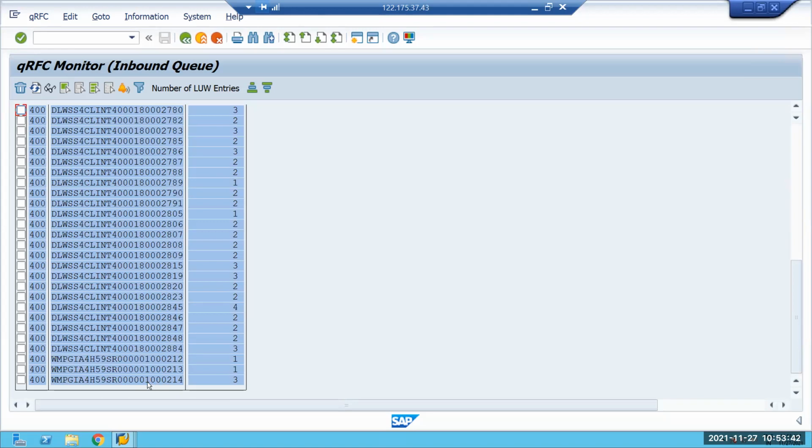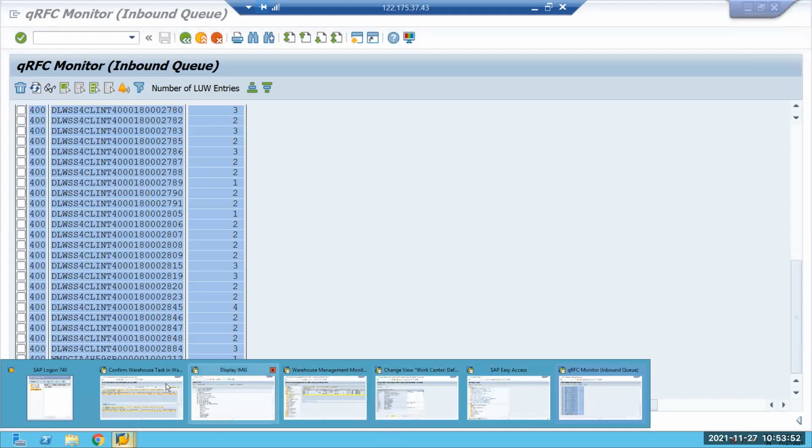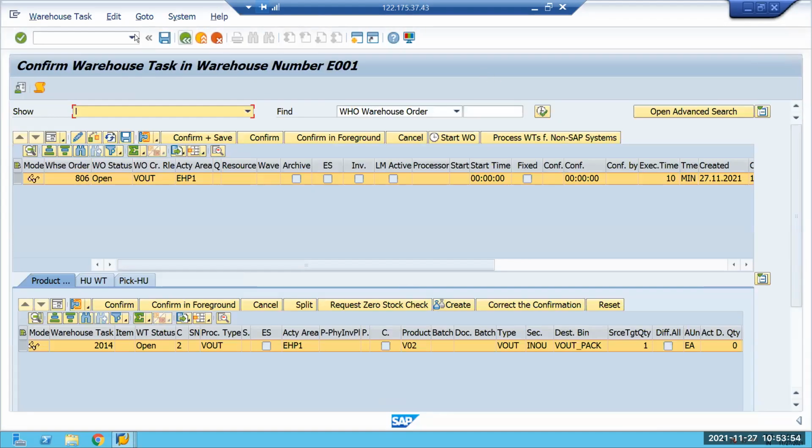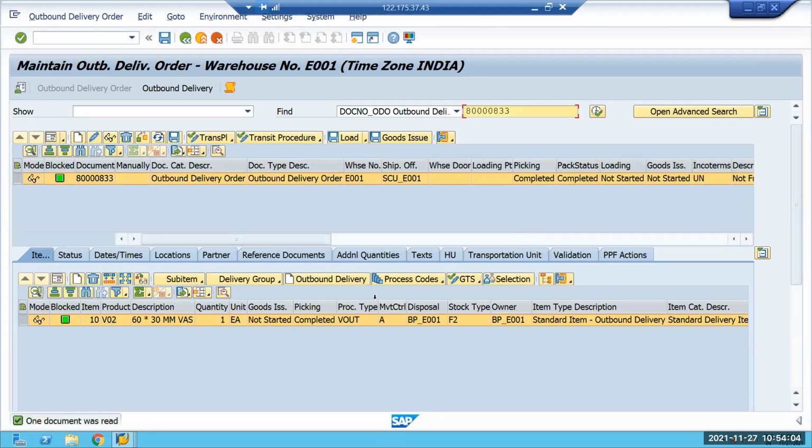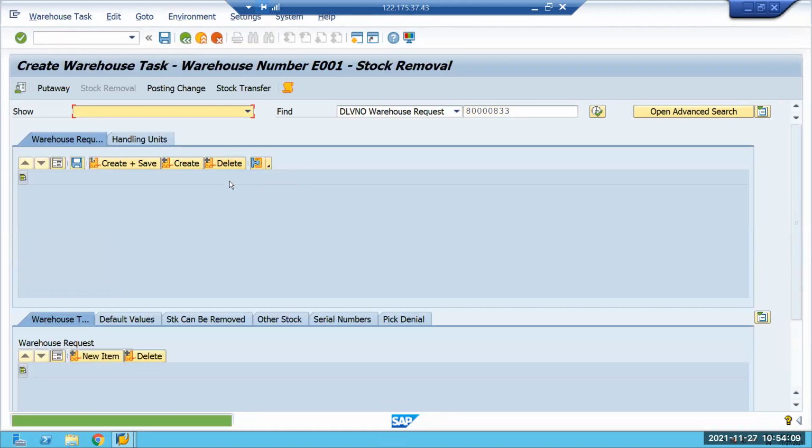Okay. Try to create a task from outbound delivery itself. Another outbound delivery, sir? No, same outbound delivery. Try to create one task. Okay. Let's see whether it is going to allow that. I think this is the one, right? It's not allowing me because. Ad hoc task. Try to create an ad hoc task. Okay.